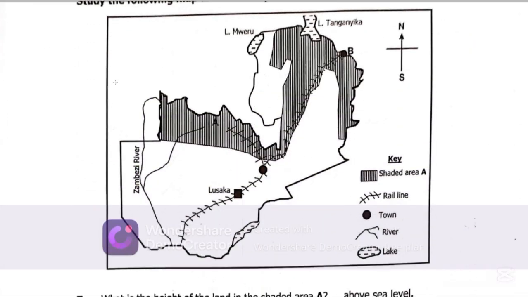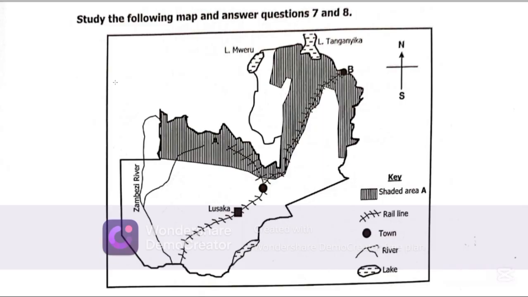Question 7 says, study the following map and answer questions 7 and 8. If you look at the map, what is very important, first of all, is to take note of what the key is saying. The key is like the dictionary of the map.